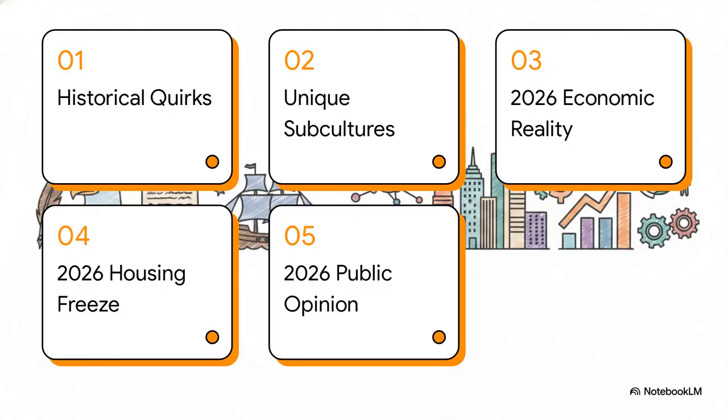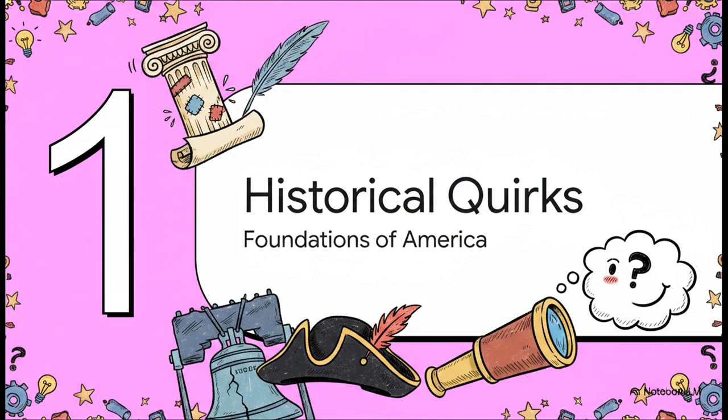So here is our roadmap for today. 1. Foundations and historical quirks. 2. America's unique subcultures. 3. The 2026 economic reality. 4. The 2026 housing freeze. And finally, 5. Public opinion in 2026. All right, part one, foundations and historical quirks.